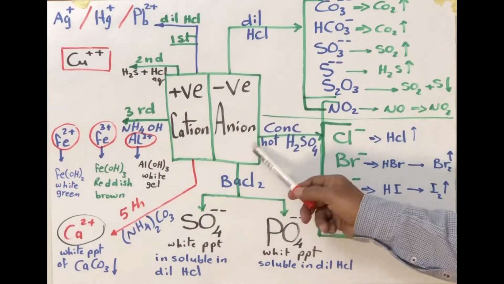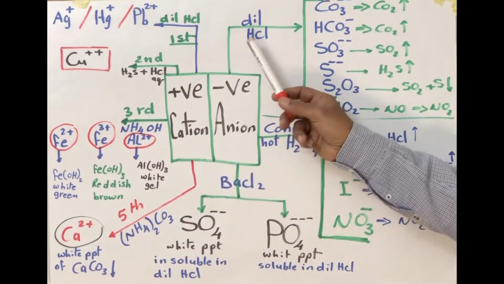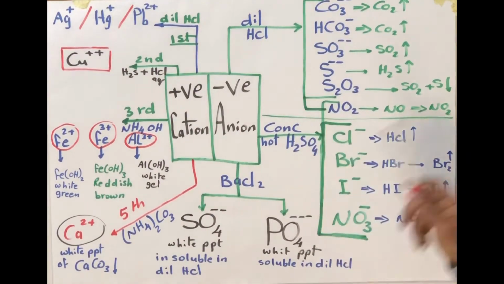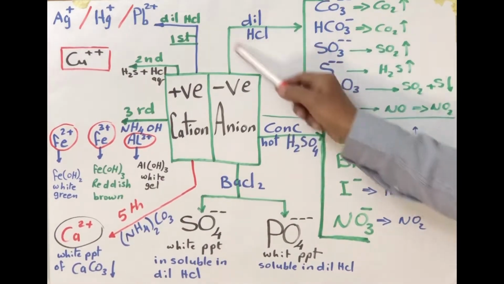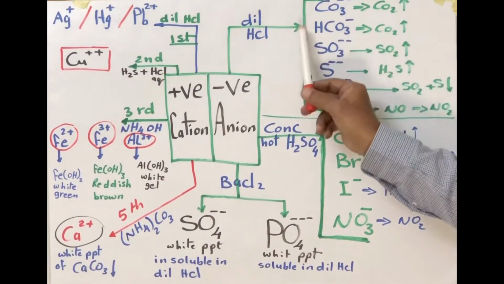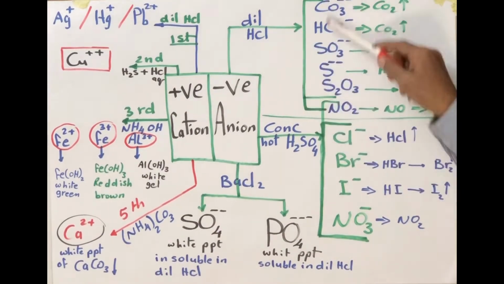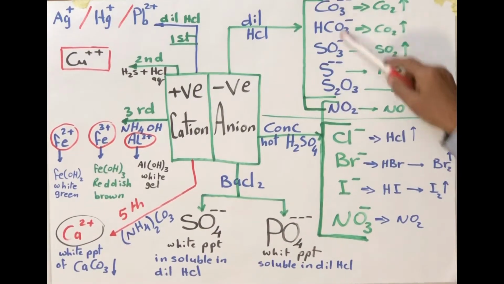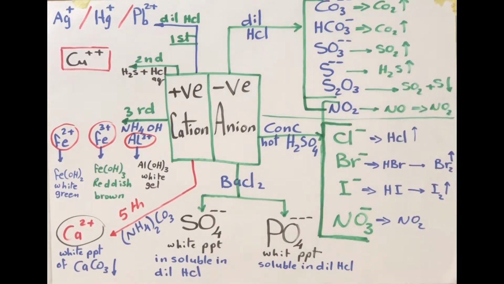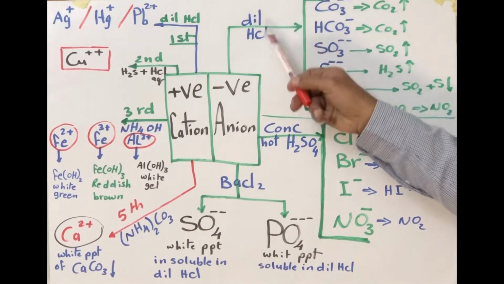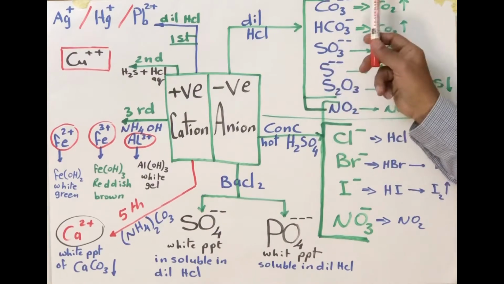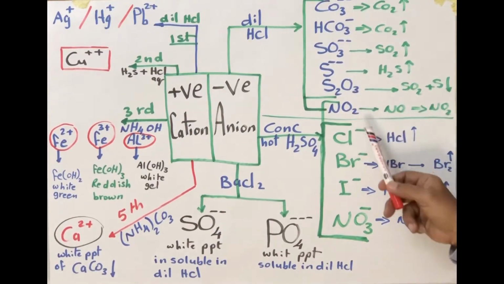Positive cations, we classify them into three groups. First group, dilute HCl. The first question for us: why do we use dilute HCl as the main experiment, as the main indicator for the first group? Because dilute HCl is more stable than the acids formed from each one of them.